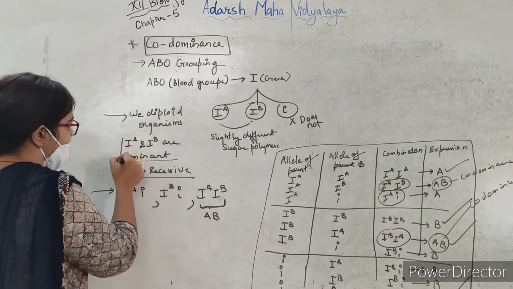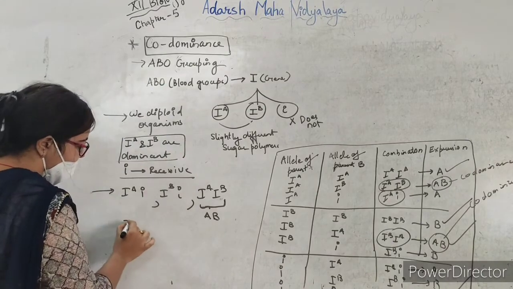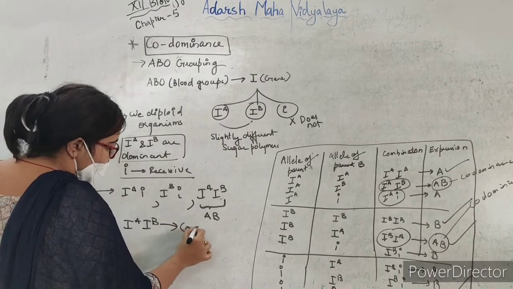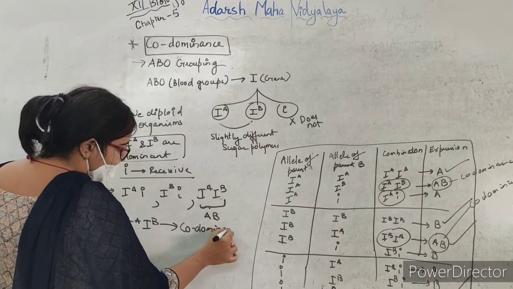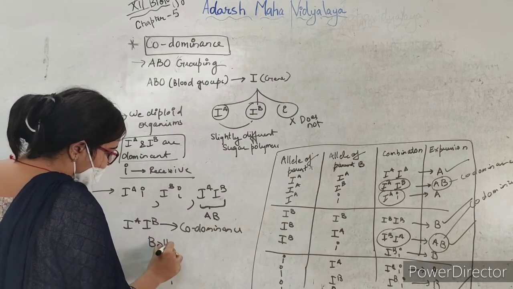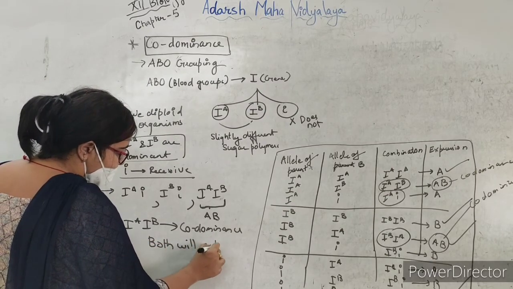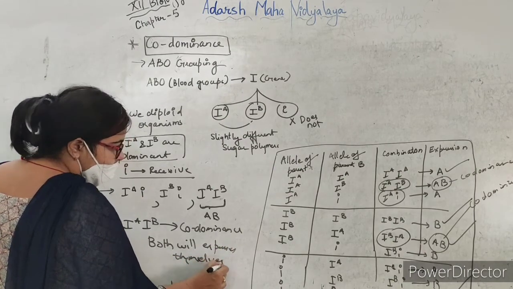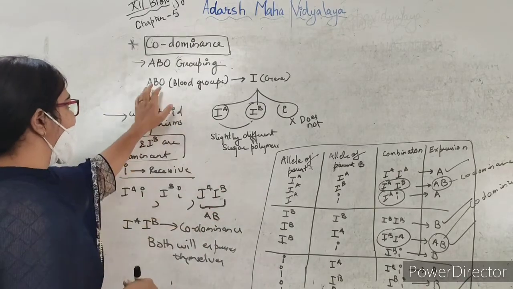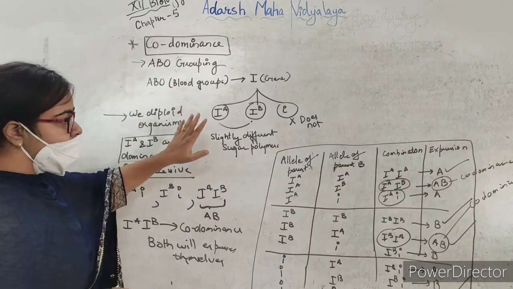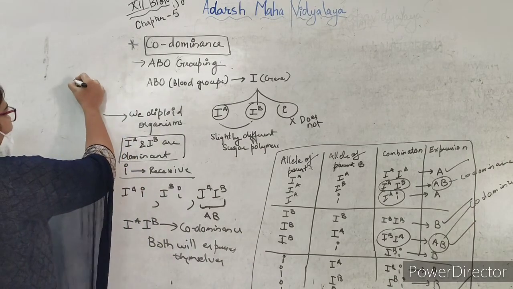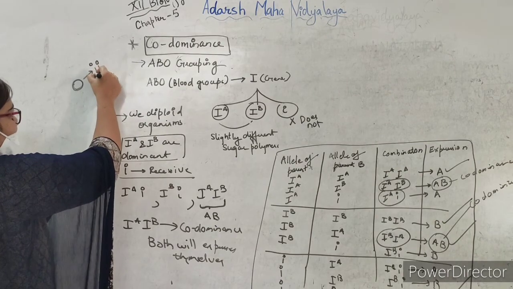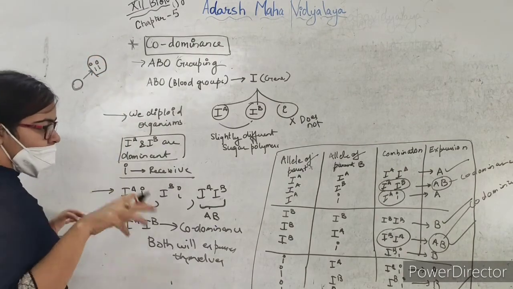As IA and IB are dominant traits, when they are present together, they show codominance. That is, both express themselves. So finally we get A, B, AB and O blood groups. O blood group people will have small i and small i in their genotype, and there is no production of sugar polymers on them.